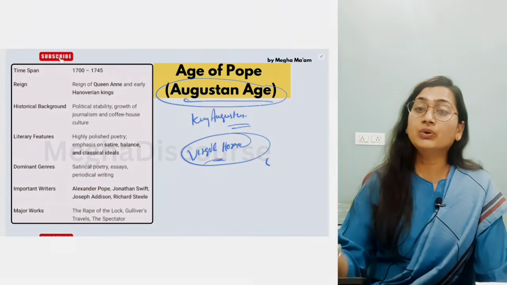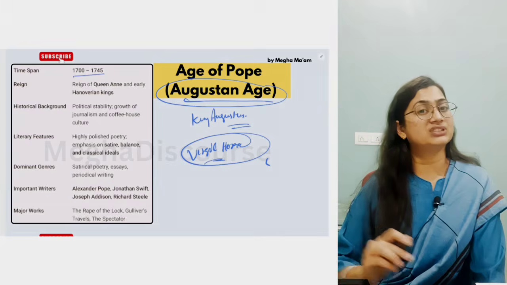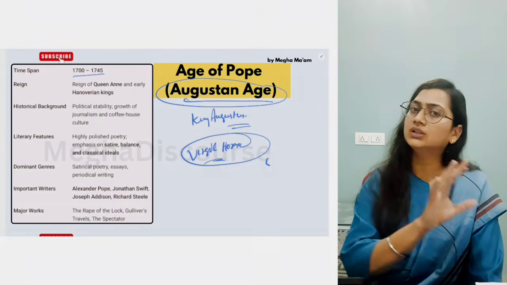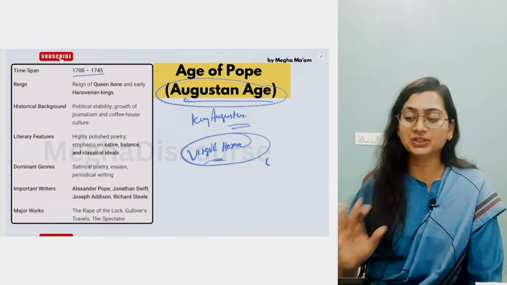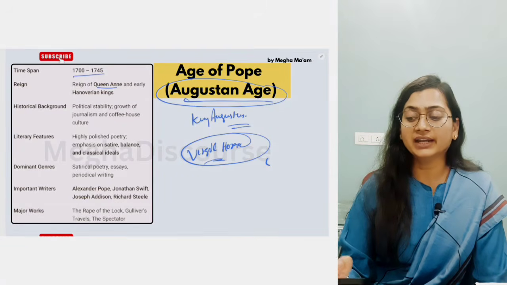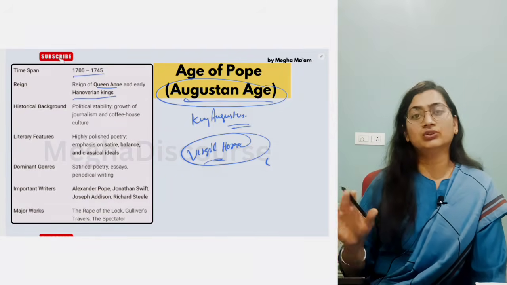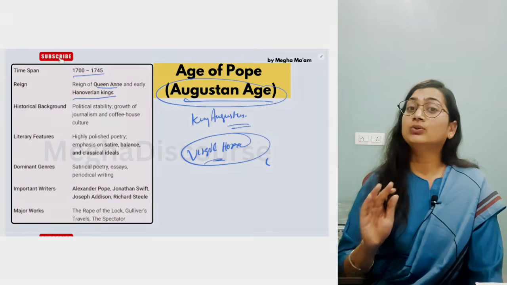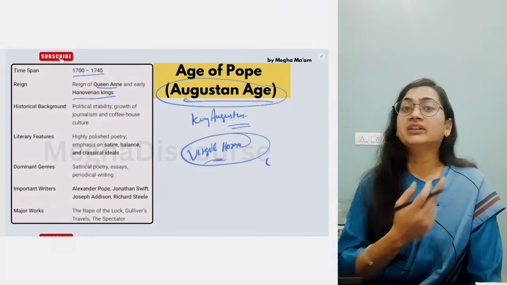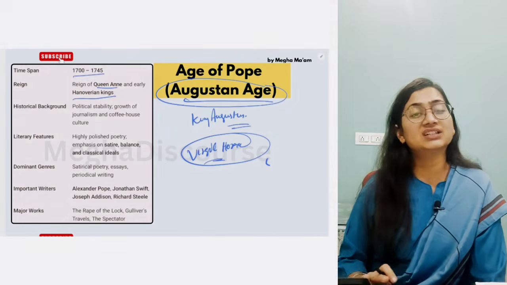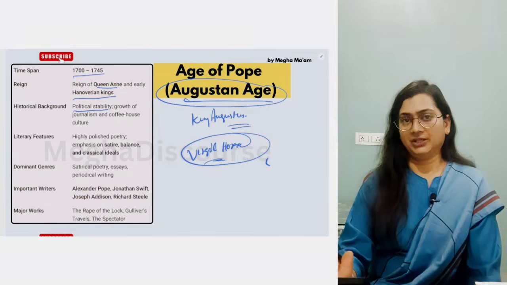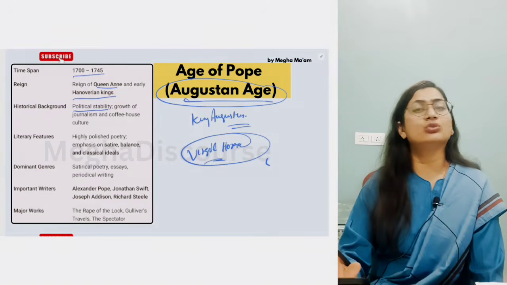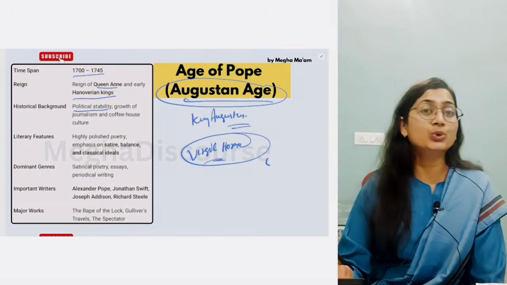Okay, so the Age of Pope happened from 1700 to 1745. Again, they are working on the classical learning. So this is again the age of reason, the age of logic. Now this is the time of Queen Anne, that is the Hanoverian king. Now there is a dynasty of Hanoverian kings, like we have the Tudor dynasty in the Elizabethan Age. Now this is the time of political stability, because this is the time of monarchy.